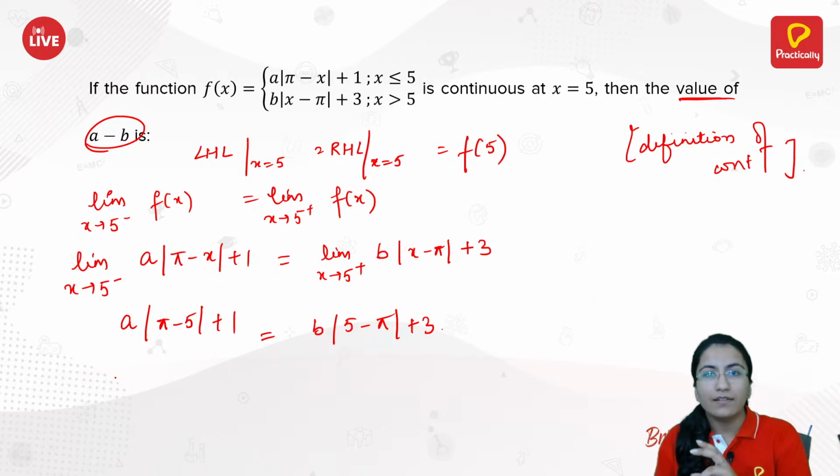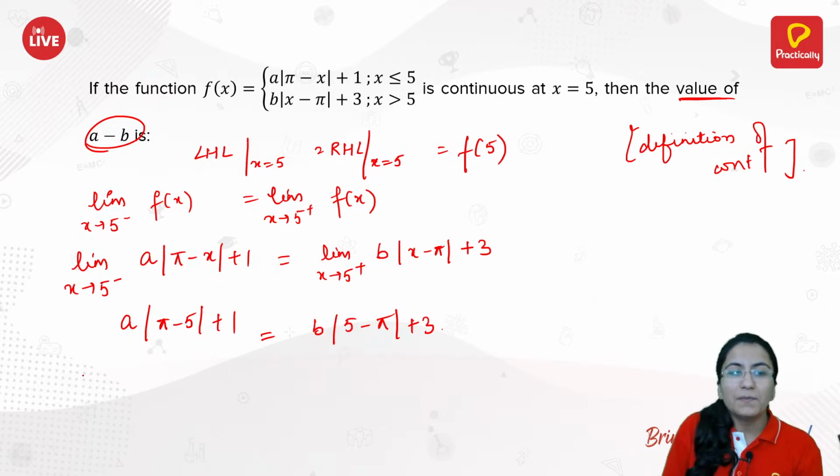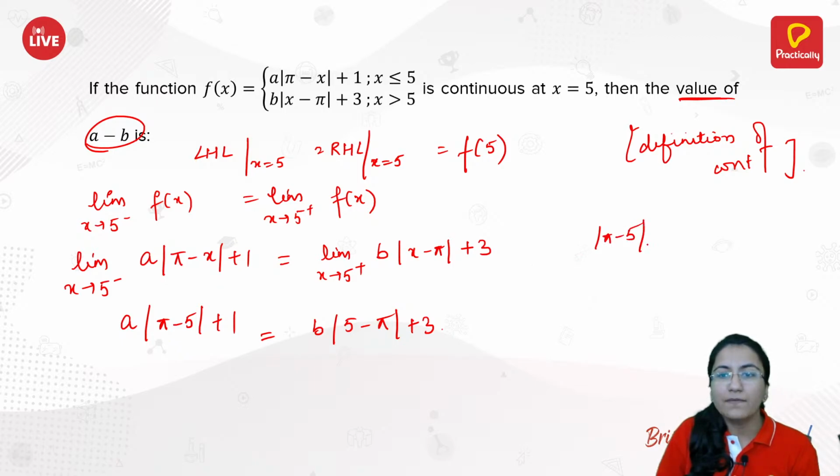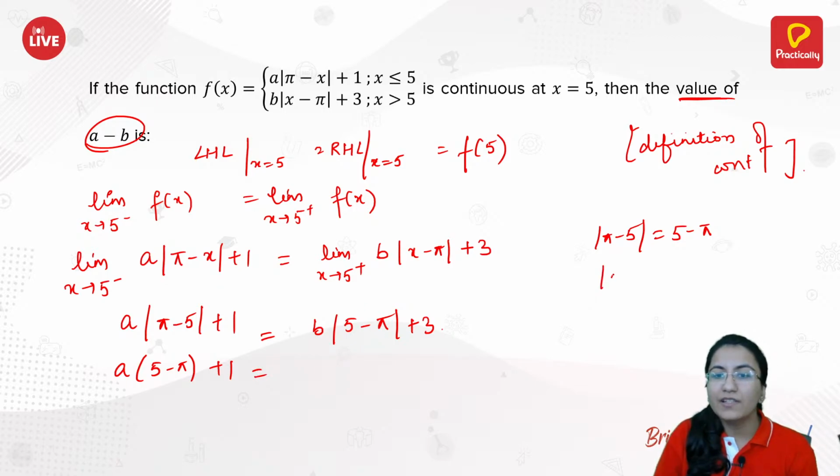So 5 minus 3.14 would be a positive value. That implies the absolute value of pi minus 5 is the same as 5 minus pi. So a into 5 minus pi plus 1 is the same as, now again you have the absolute value of 5 minus pi. This is a positive value already, so you have 5 minus pi directly, b into 5 minus pi plus 3.